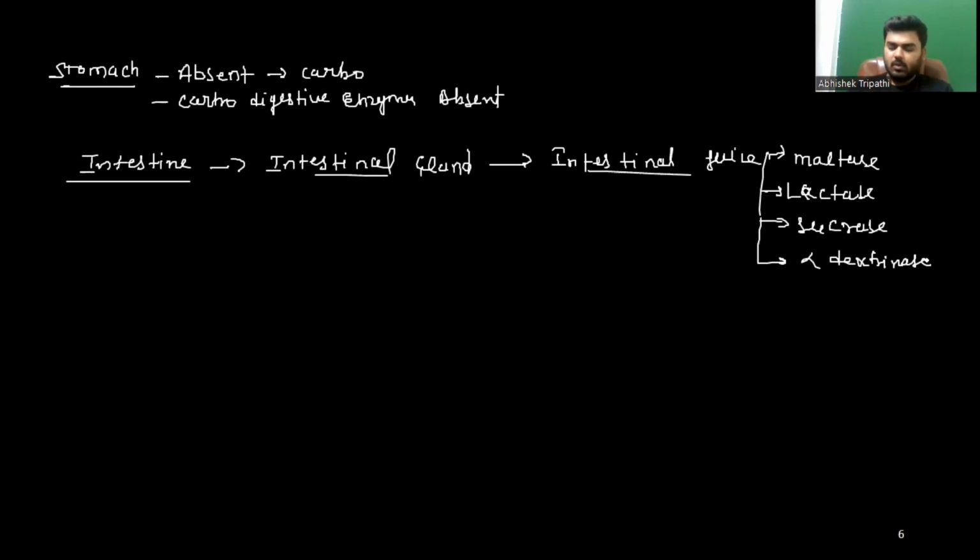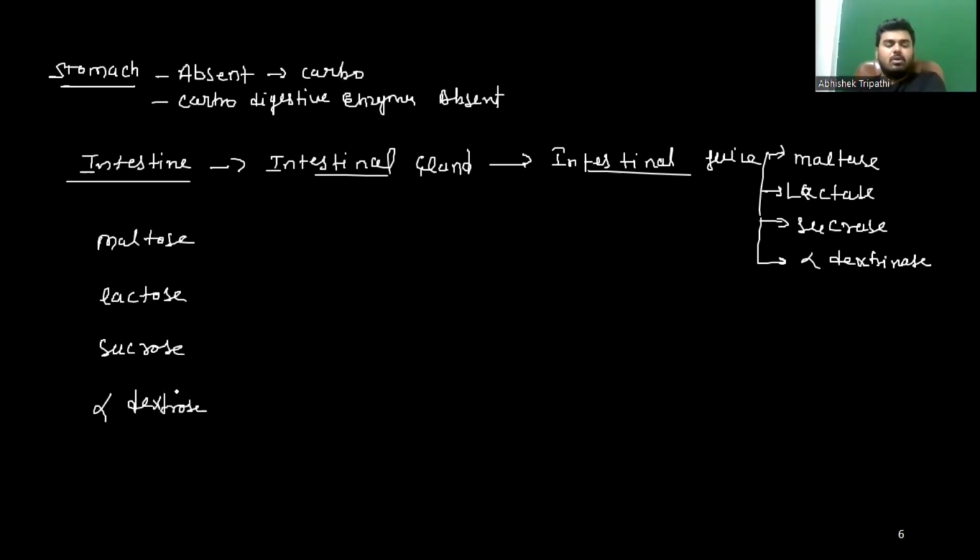The intestinal gland. Now, first, polysaccharide is already converted into disaccharide, which means starch is converted into maltose, lactose, and sucrose, and also what is called alpha dextrose.